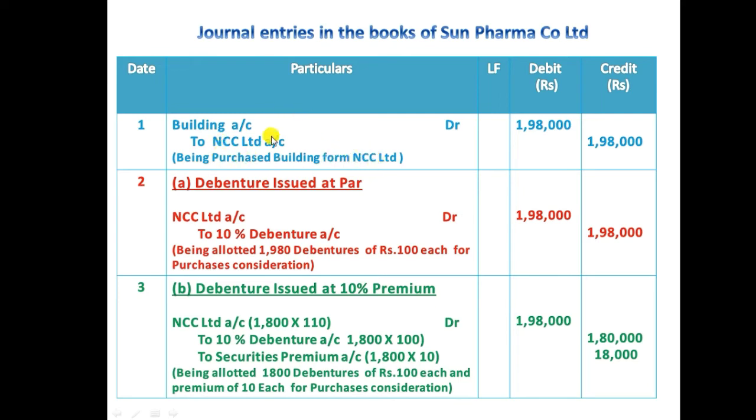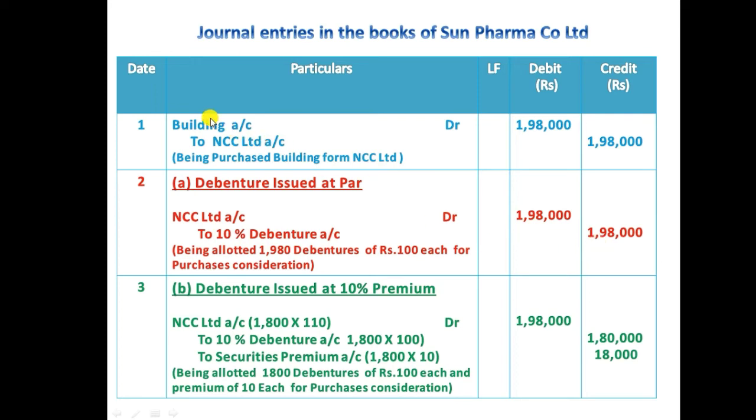After purchasing the building, the company is now going to issue the debenture. The Sun Pharma company is going to issue the debenture. So there are three situations in which we need to prepare the journal entries. In the first one, debentures are issued at par. We need to debit NCC Limited and credit the debenture: NCC Limited account debit to 10% debenture account 1,98,000, 1,98,000.